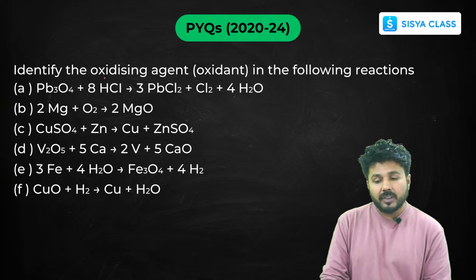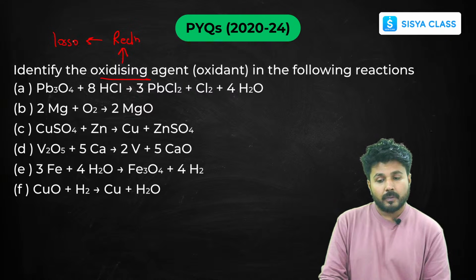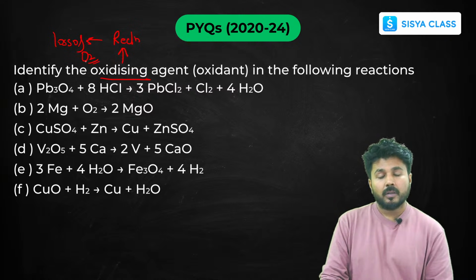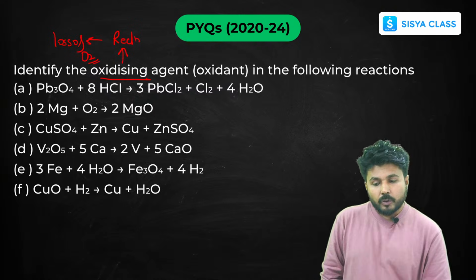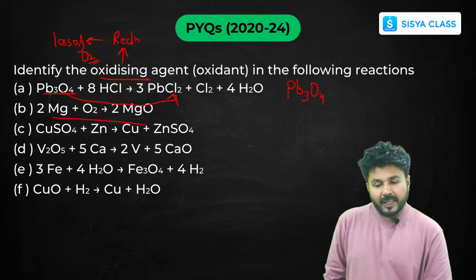Now oxidizing agent, that means reduction. Reduction means loss of oxygen. So just see where the oxygen atoms are reducing. Okay, so if I can see here the oxygen atoms are reducing. So this is your oxidizing agent. Now here, as you can see, the oxygen atoms are reducing in O2. So this is your oxidizing agent.